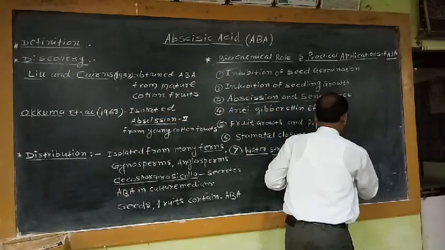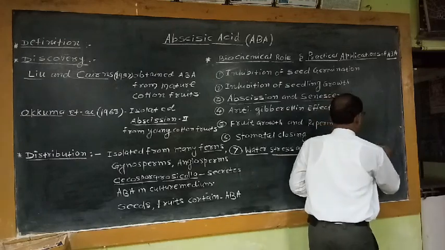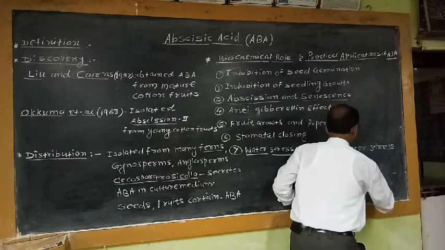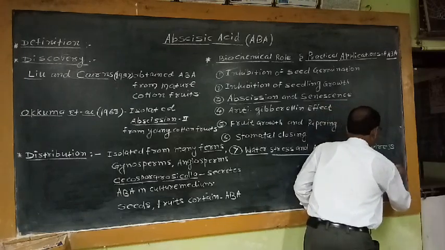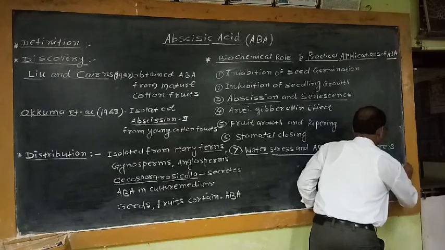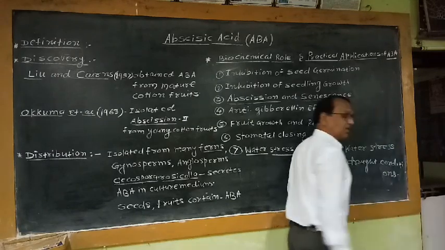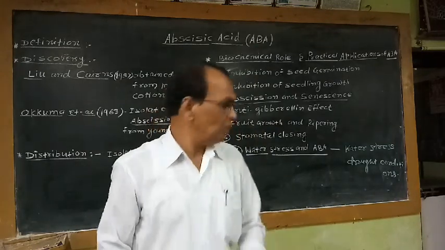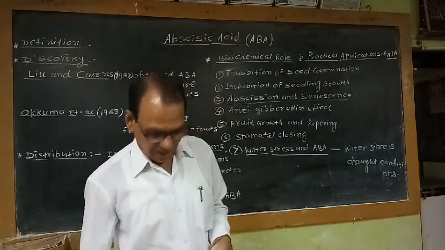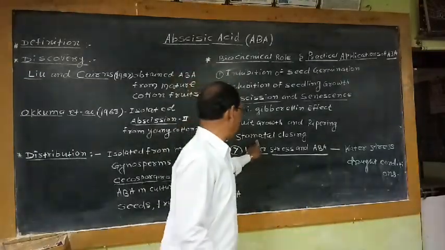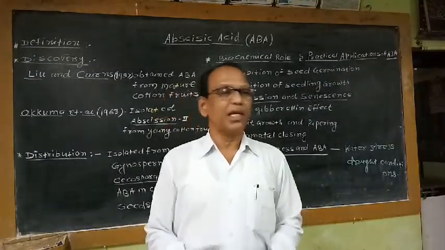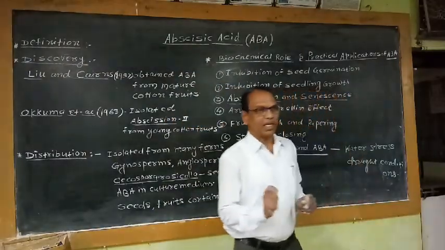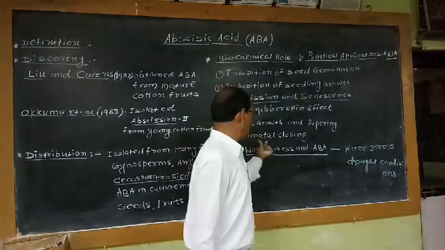During water stress, as I have told you earlier in the previous biochemical role, ABA content increases and it is responsible for closing of stomata.